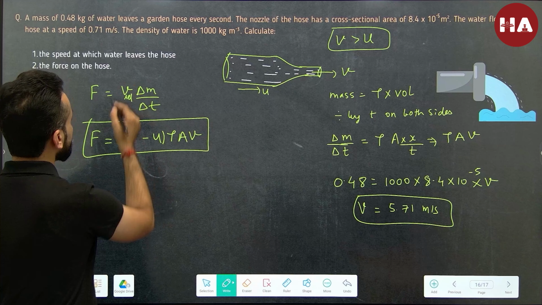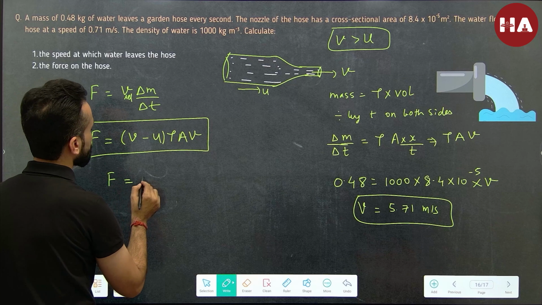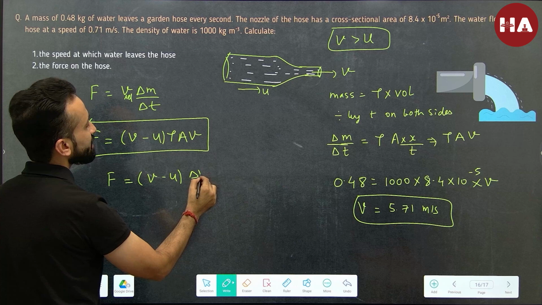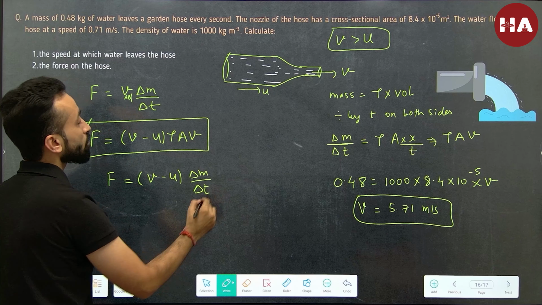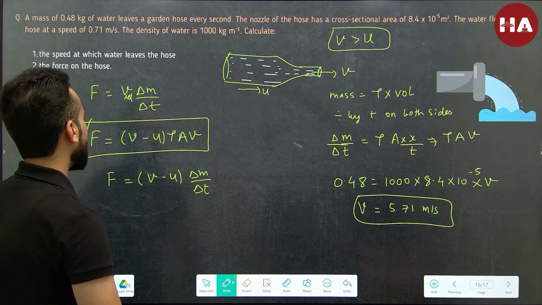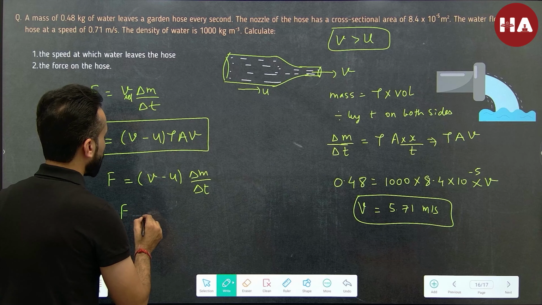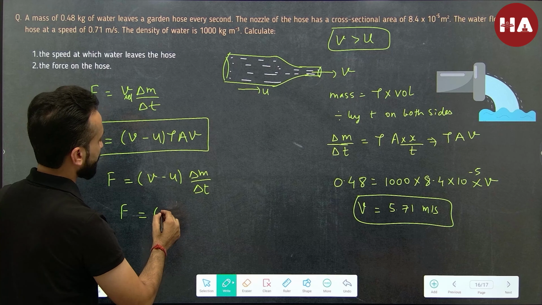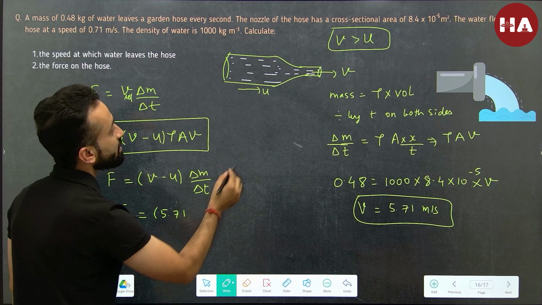And if we use this formula, that force is equal to v relative, which is v minus u, times delta m by delta t. Why? Because straight away we know the rate at which the mass is going out, and therefore v minus u becomes 5.71 minus 0.71.